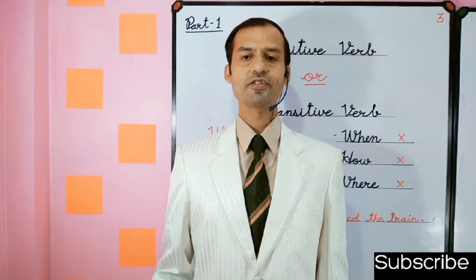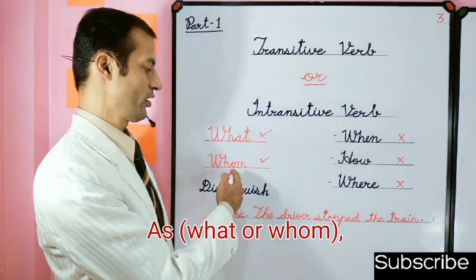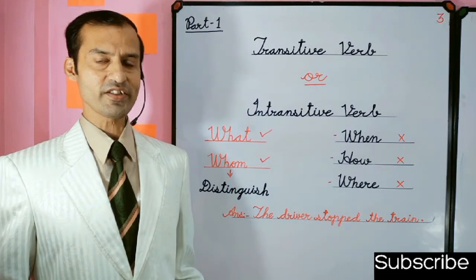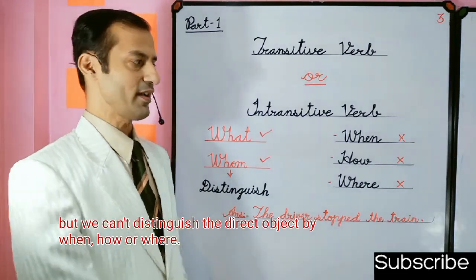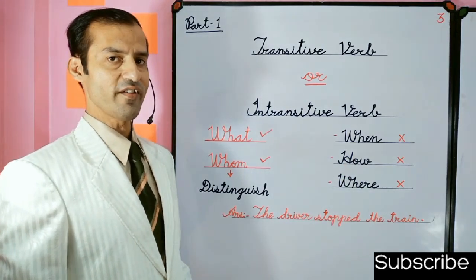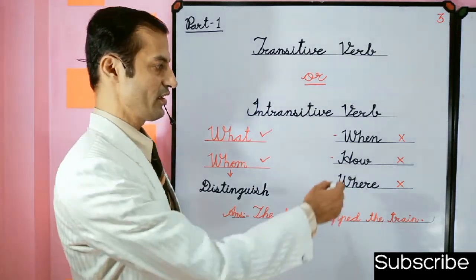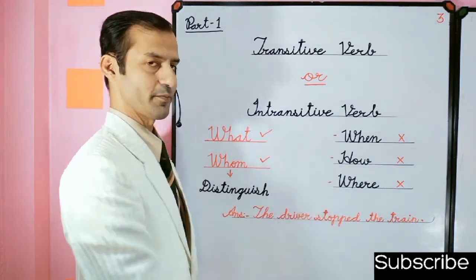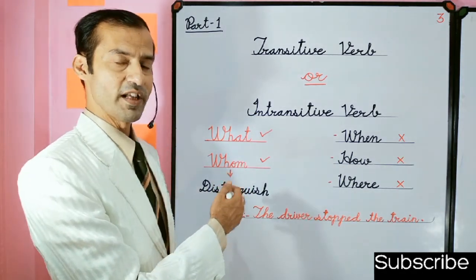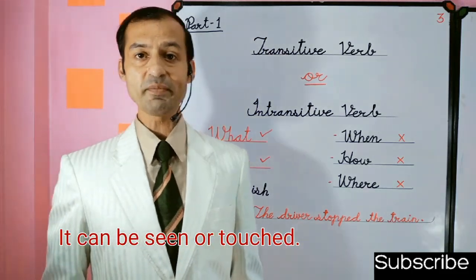Only by the interrogative words what or whom can we identify the direct object. We can't identify the direct object by when, how or where, because when, how and where don't follow the direct object. They indicate the time, condition and place. The train is not the time, place or condition. This is the object, the direct object. I mean, it can be seen or touched.